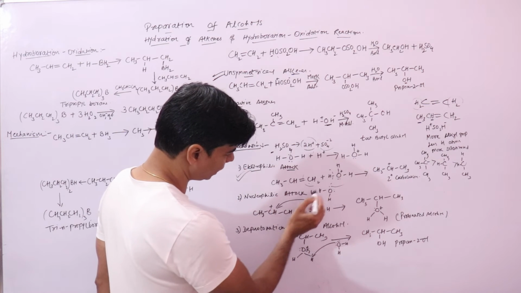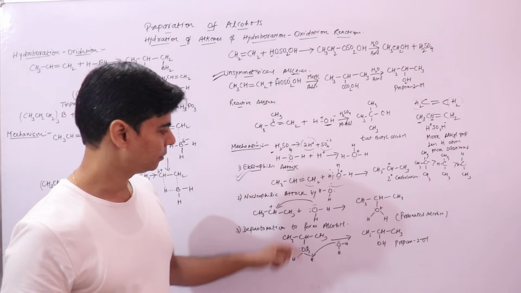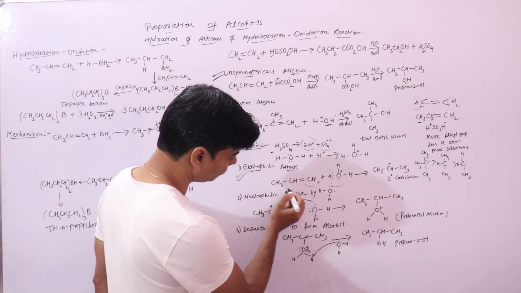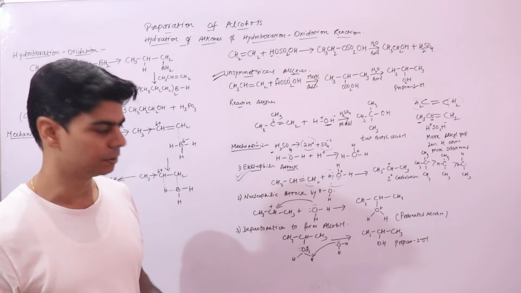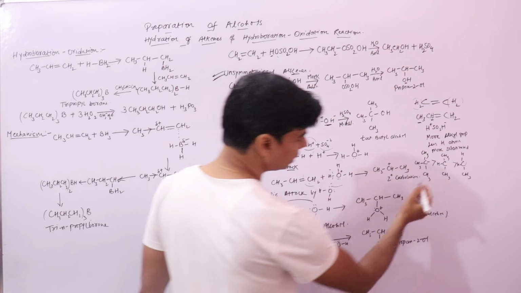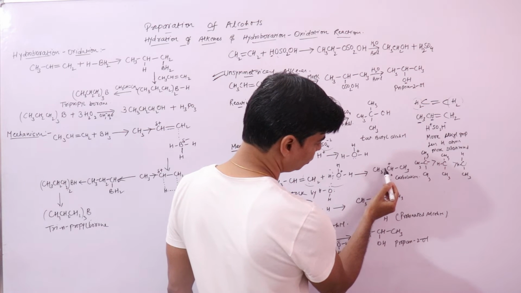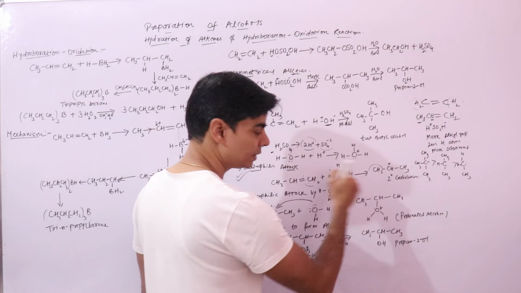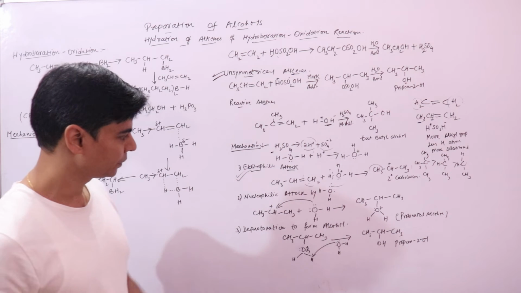If this proton attaches to the other carbon atom, it will form a 1 degree carbocation, because there the carbon atom would be directly connected to only one methyl group. Here, this carbon atom is connected to 2 methyl groups, as in secondary carbocations.